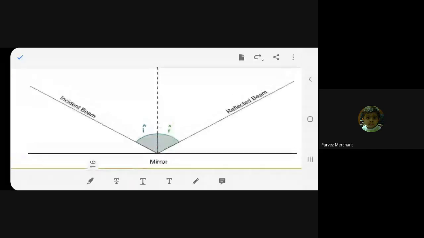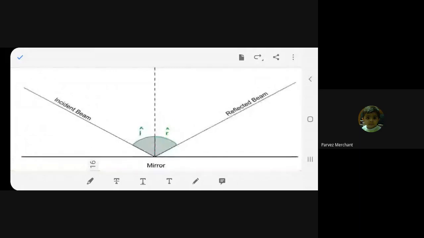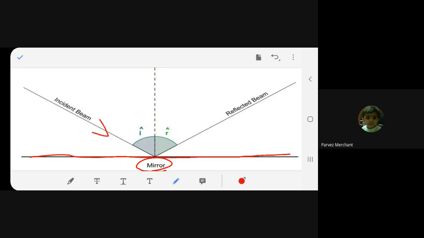Now let's take this one as a mirror. This is a mirror. Agree? This is the incident ray. You have to be very careful with the arrowhead. So this is the incident beam. It is incident over here, and this is the reflected beam. What I have drawn in between is the normal. You understand?